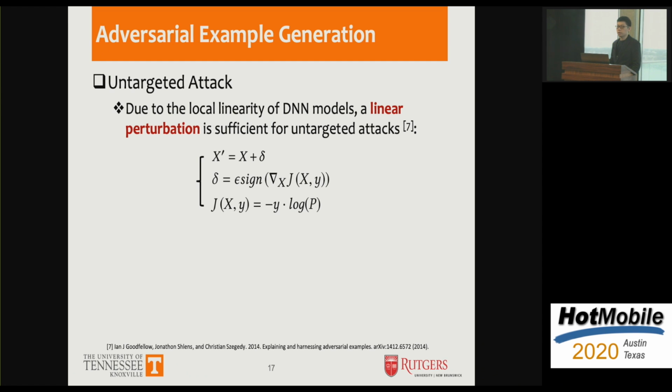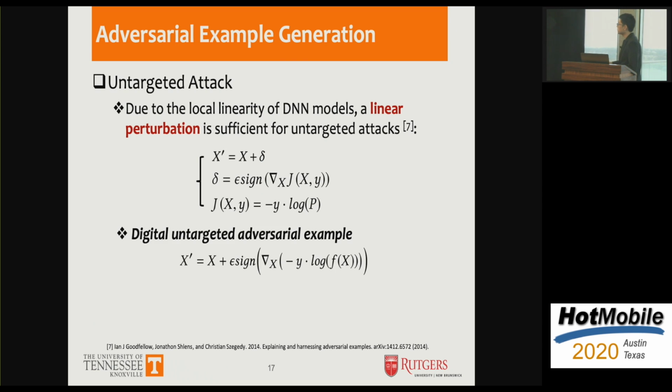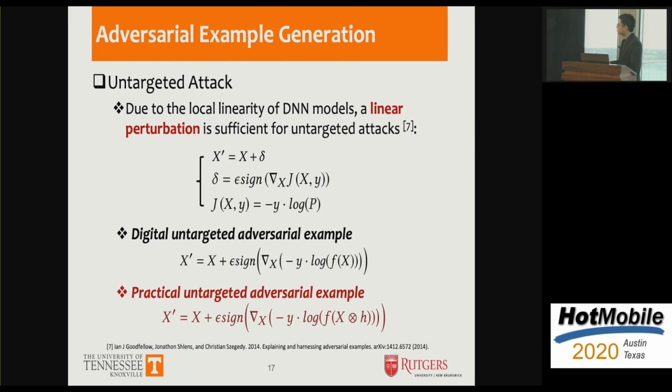The epsilon here is a pre-chosen constant that is related to the attack strength. We use cross entropy as our loss function. Pulling those together, we get the digital untargeted adversarial example given by this formula. To make our attack practical, we need to inject the estimated room impulse response h into this formula.